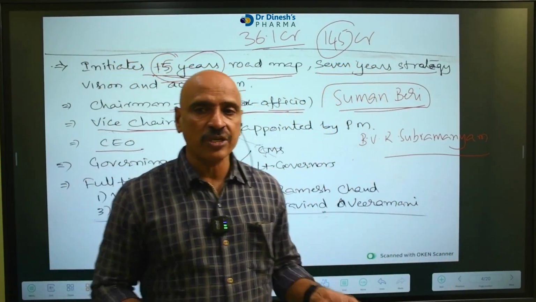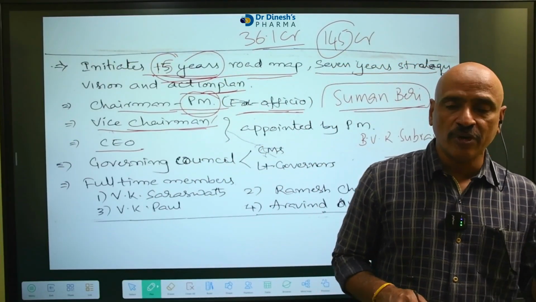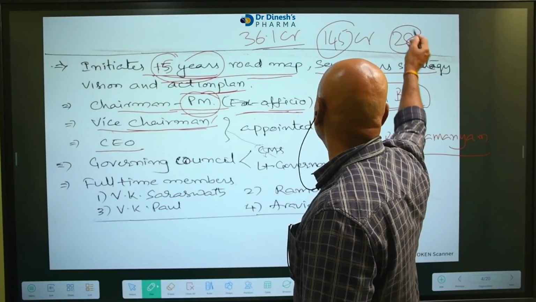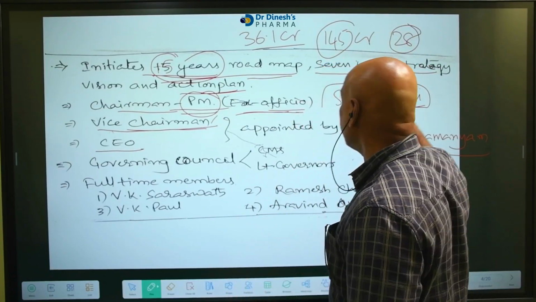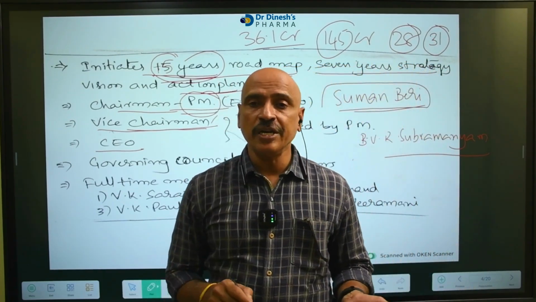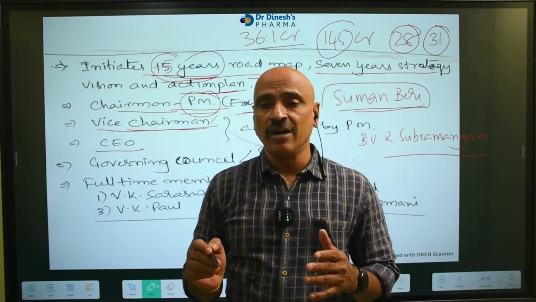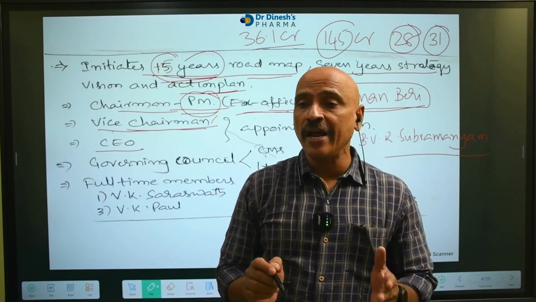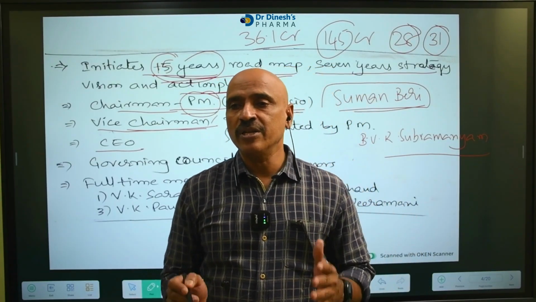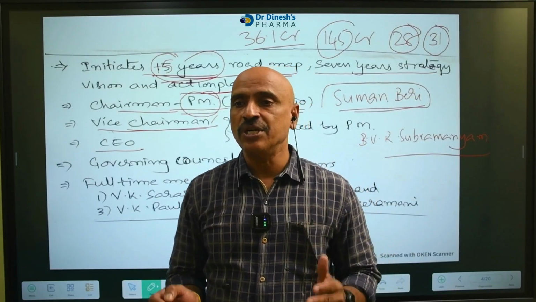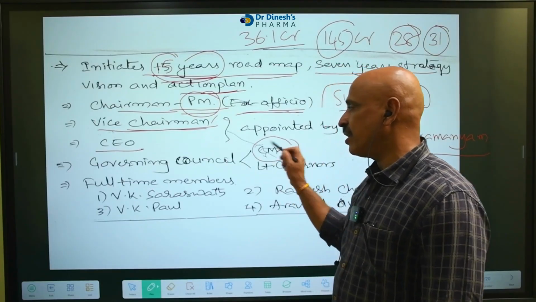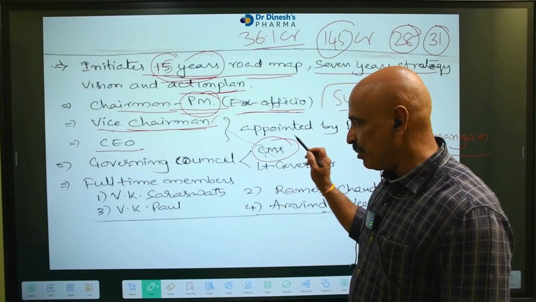all state chief ministers are members, including Delhi, Puducherry, Jammu and Kashmir. In our country, how many states are there at present? 28 states are there. But chief ministers are 31 because of Delhi, Puducherry, and Jammu and Kashmir. These three are called union territories, but they are state rank union territories. That's why these three union territories have CMs. Total 31 CMs are full-time permanent members.